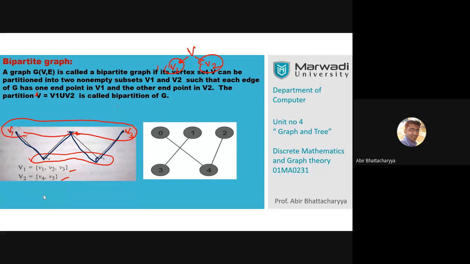In the first graph, there are two partitions, v1, v2, v3 and v4, v5. Yes, Krishna. 0, 1, 2 is one partition, and another one is 3, 4. Well done, well done. 0, 1, 2 and 3, 4.